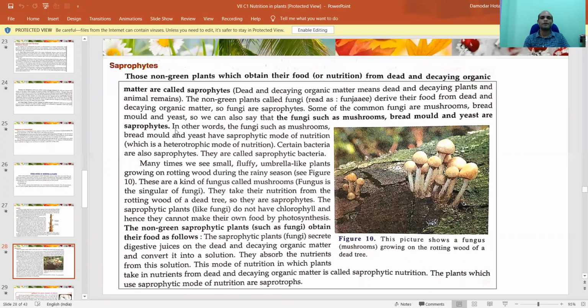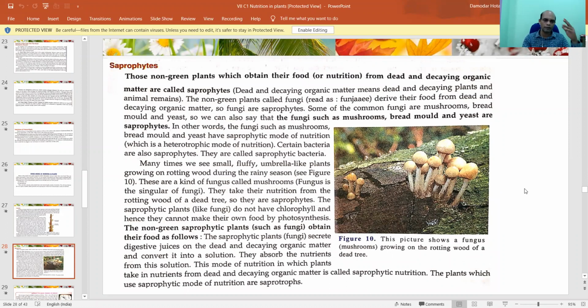We've discussed earlier also, on bread slices, if you keep it for 5 to 7 days, you can see yeast is formed over there. On mushrooms also, this is a fungi. Mushroom is a kind of fungi. They develop on dead plants and dead bodies, or decay, which is about to get simplified by some bacteria. In those substances, they grow and take food from those organic substances. That's why this is called saprophytic nutrition. Is it clear? Very good.